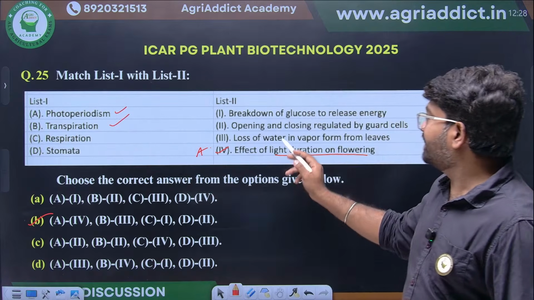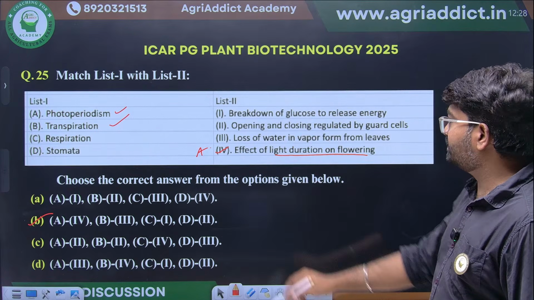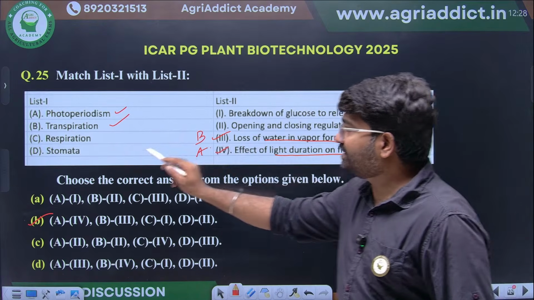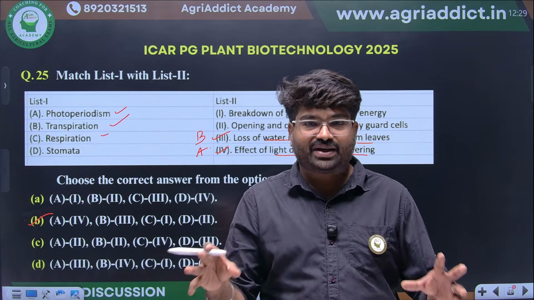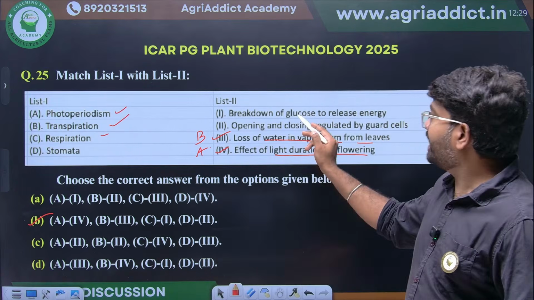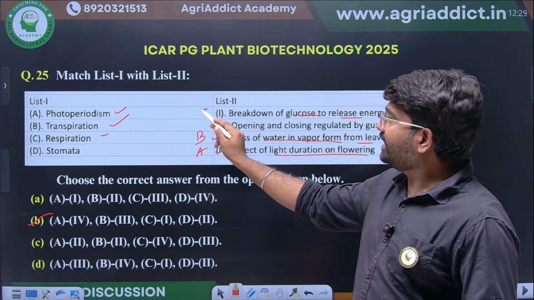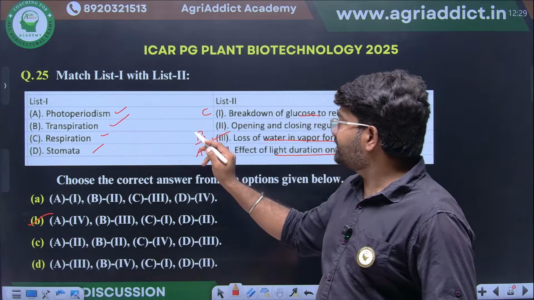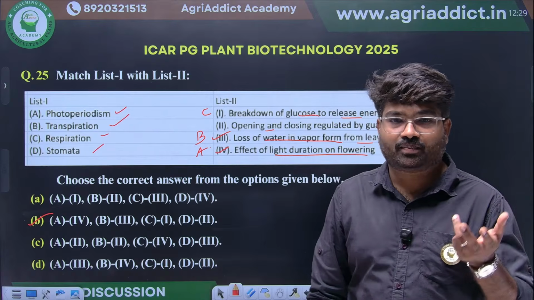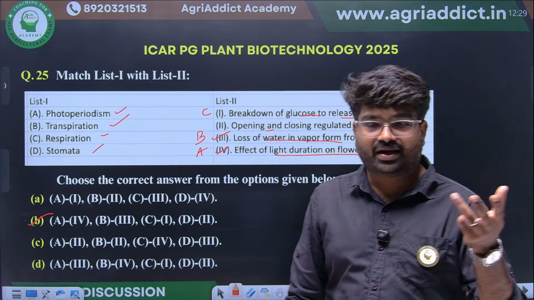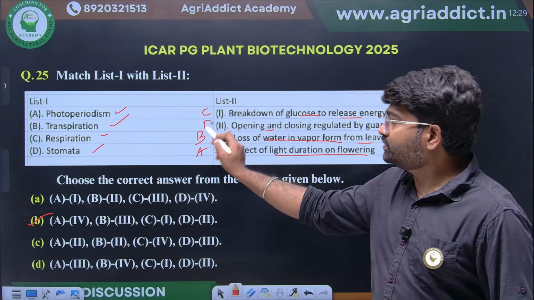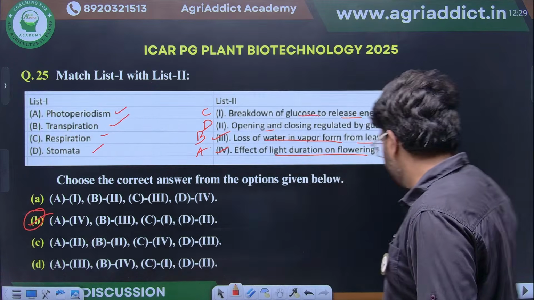Transpiration means what? Loss of water molecules. Loss of water from the leaves. Respiration, this we know. The complex carbohydrates and sugars will be broken down to produce energy. So breakdown of glucose to release energy. Stomata, the major function is the opening and closing of the guard cells. By that action, carbon dioxide can come inside and water molecules can go out of the plant. So option B is the right one.